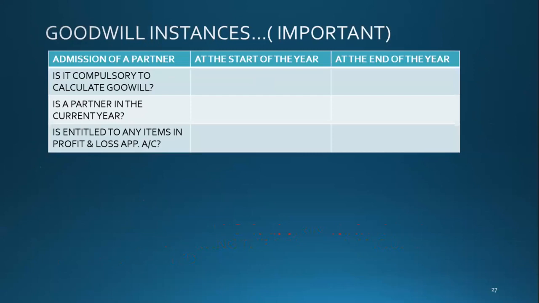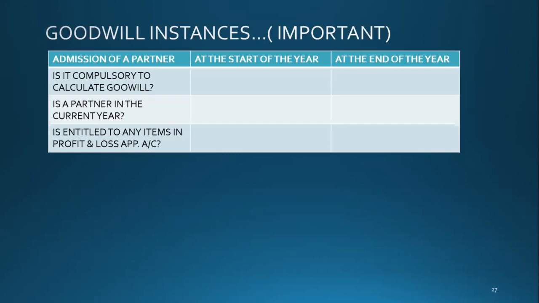So this is a good thing because I added it last night. So just think. Admission of a partner. Now I am reading the headings. Admission of a partner at the start of the year and at the end of the year. Guys, this is very tricky because while doing partnership, students do not give their 100% attention to the dates. In accounts, dates are really important. You need to be really careful when they have given you dates. You need to understand what is happening.